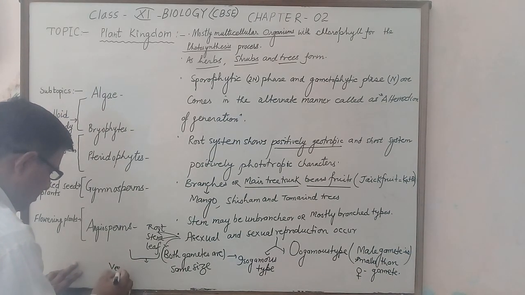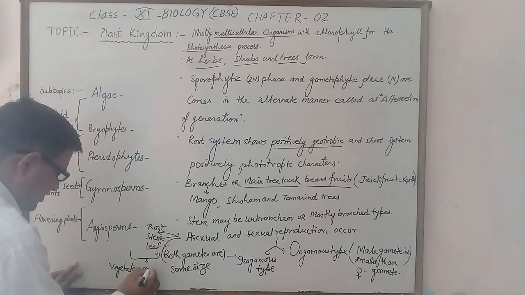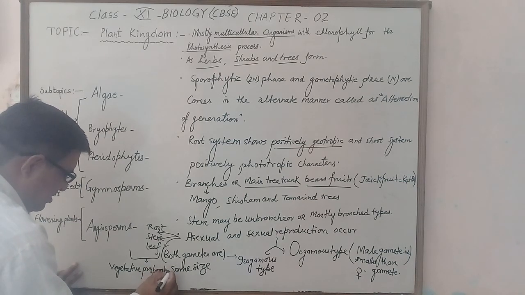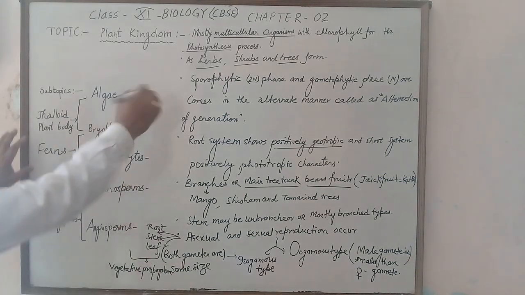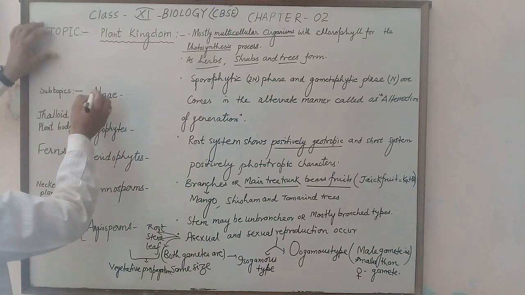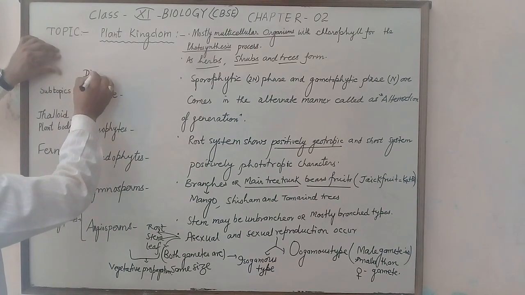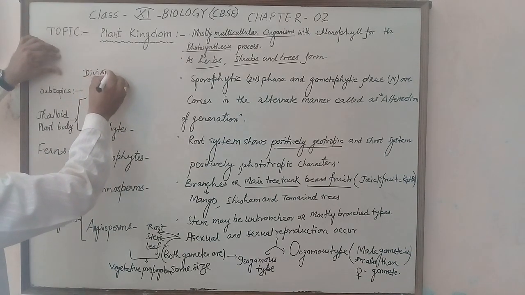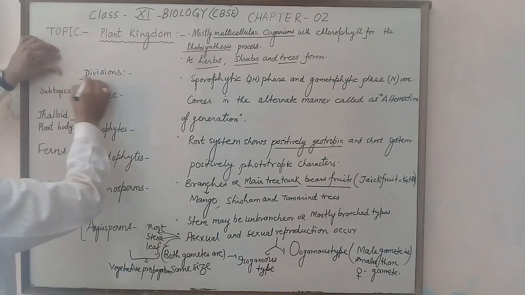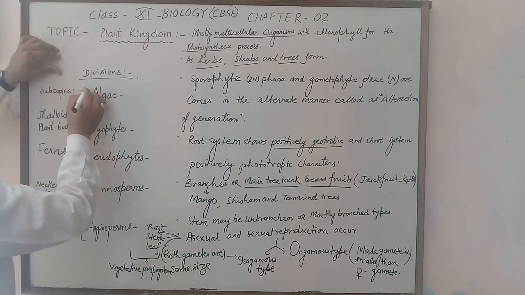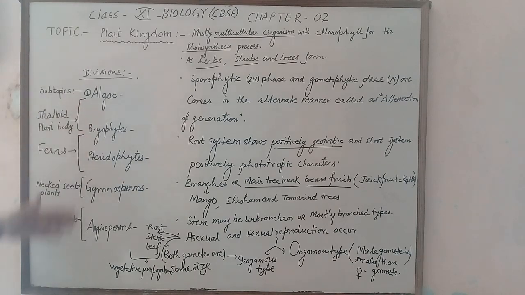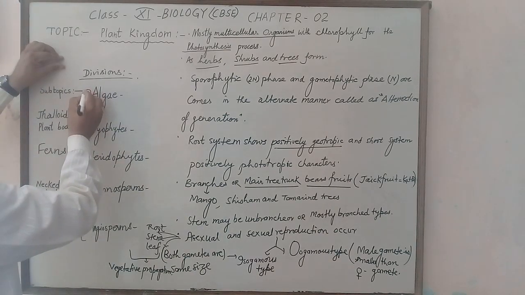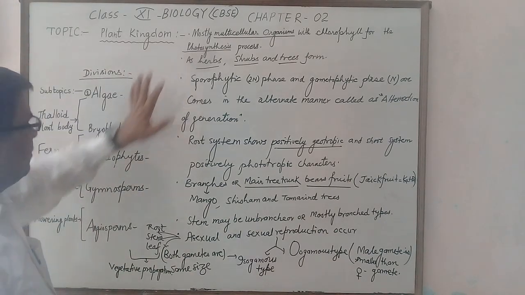In vegetative propagation, plants are indicated by the different divisions. These are divisions such as division fungi, and division algae in the plant kingdom.